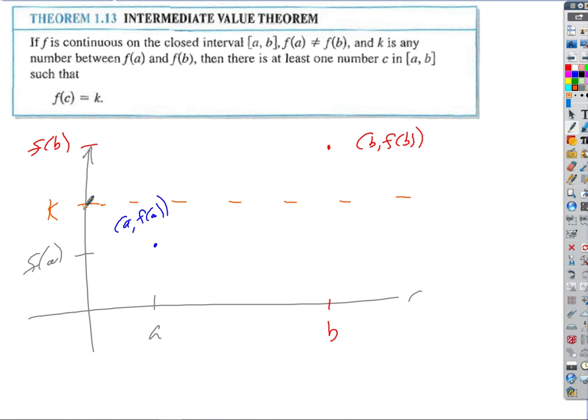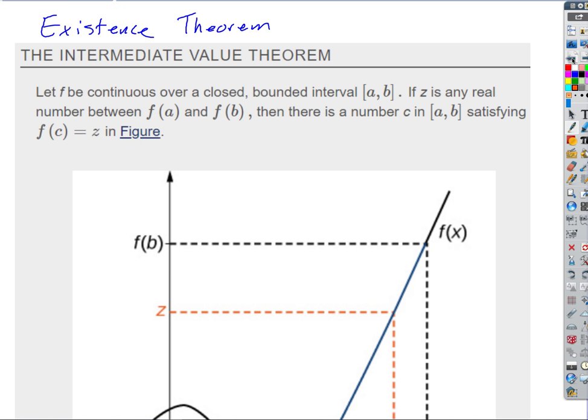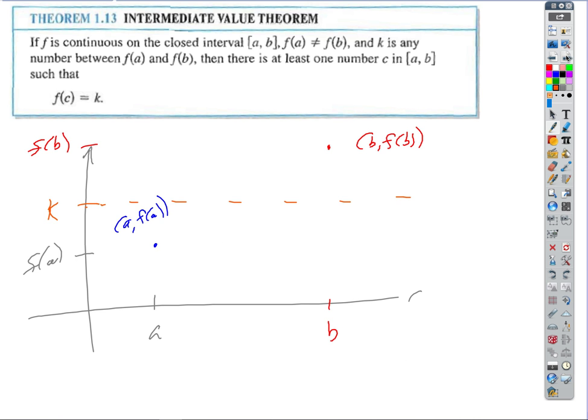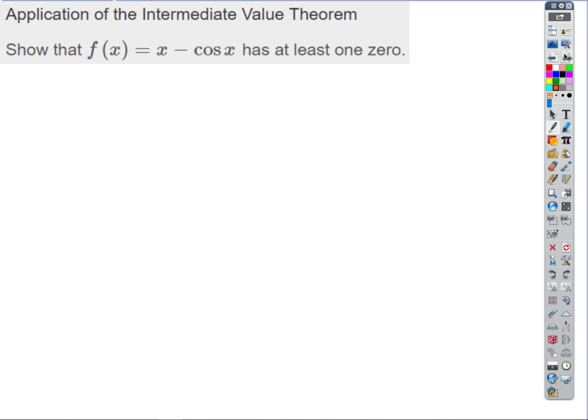That's it, and the picture is very valuable, okay? And you know, there's another shot at the picture, right? They called it z instead of k, but oh well, same thing, right? There's got to be some intermediate value there that passes through that. So let's try this in a couple of math problems. How does this show up in a problem? Let's try this one. Oh, by the way, intermediate value theorem, from here on out, we'll just call that IVT. For intermediate, we don't have to say the whole thing, just kind of wordy.